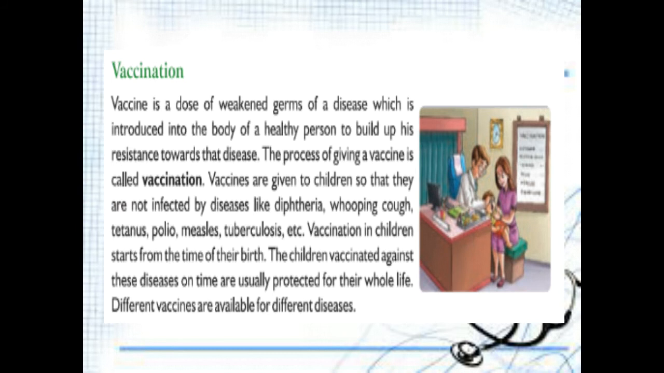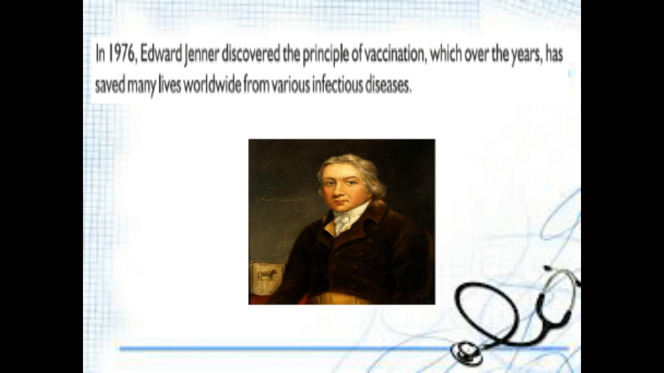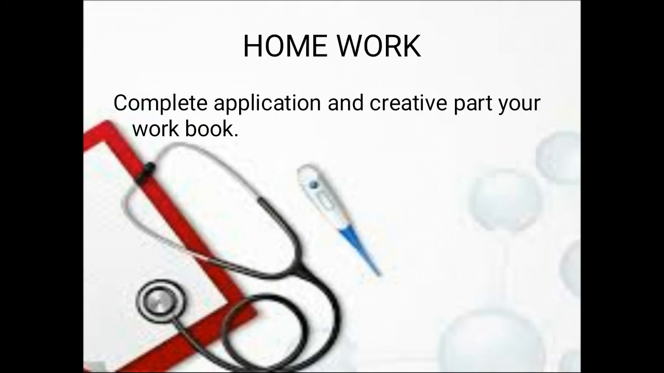And also we saw about vaccination. So what is vaccination? It is a dose of weakened germs that is injected into a healthy person in order to make him resistant, so that his body might fight against the disease-causing germs. So different diseases have different vaccines. These are the topics we had discussed under Chapter 6, that is diseases. And this vaccine was discovered by Edward Jenner in 1796, right?